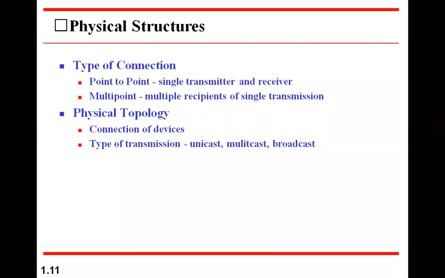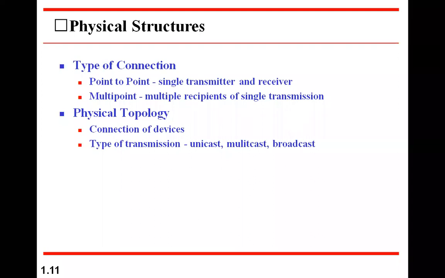But before that, let's see one more classification of transmission. That is unicast, multicast, and broadcast. Unicast is always from one source to one receiver. Another type of transmission is called multicast.